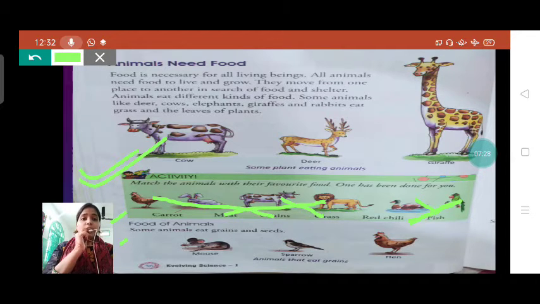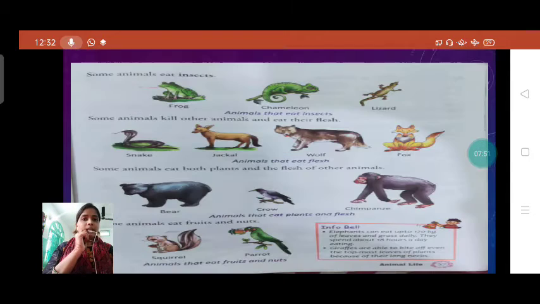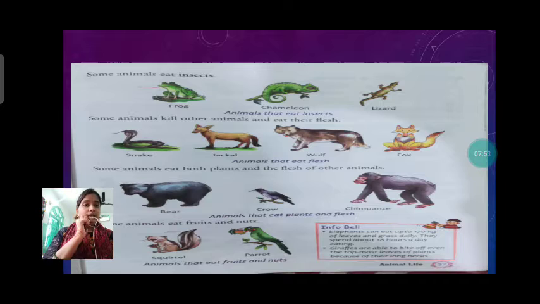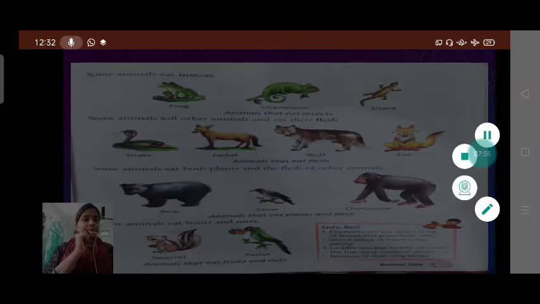Okay, so in here some animals eat grains and seeds. Grains and seeds are eaten by mouse, sparrow and hen. These animals eat very tiny food, grain and seed. Now see some other animals and their food.